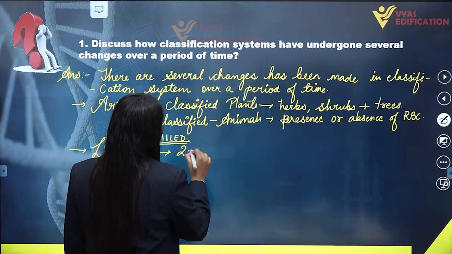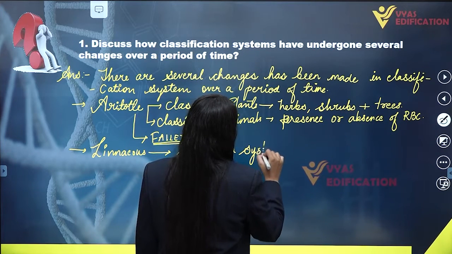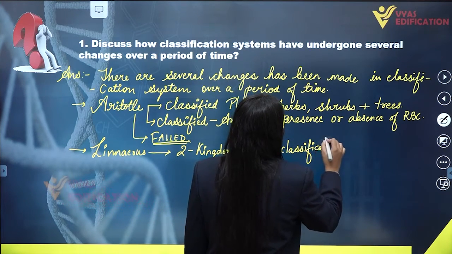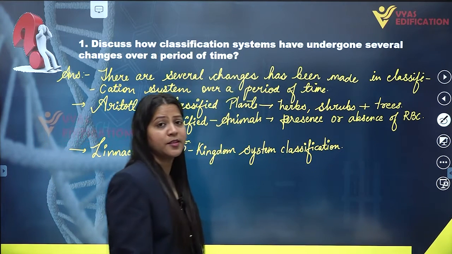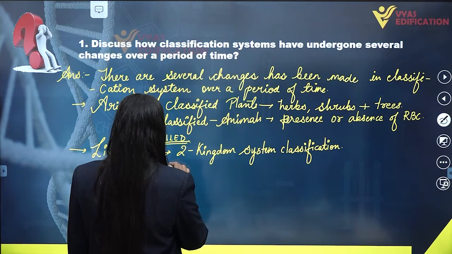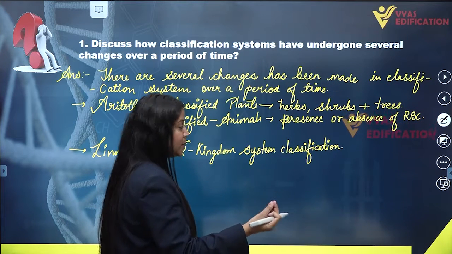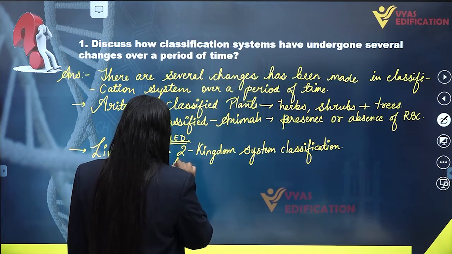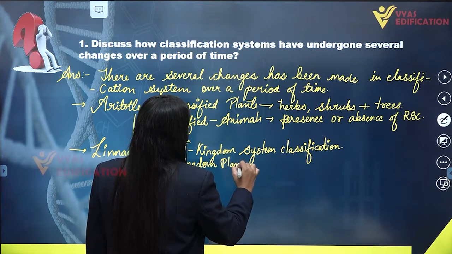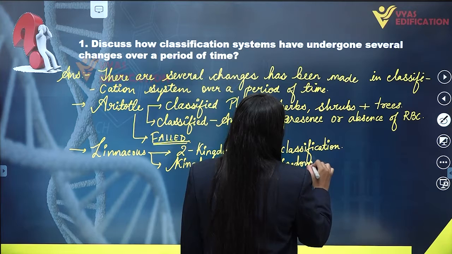He proposed a 2-kingdom system of classification, and what he did was classify all the plants and animals into 2 groups, and he proposed 2 kingdoms, that is kingdom Plantae and kingdom Animalia.